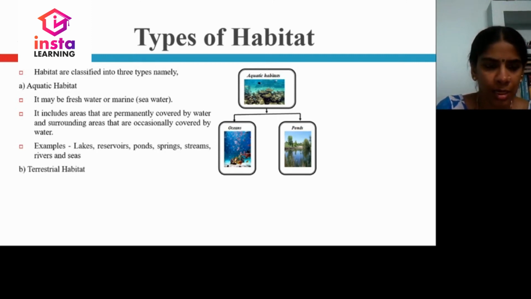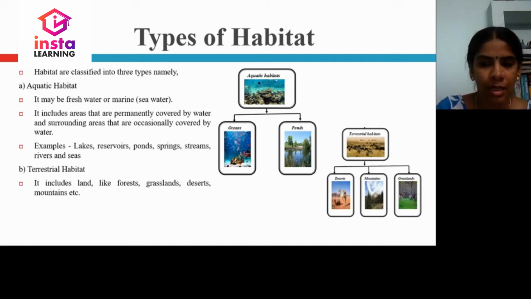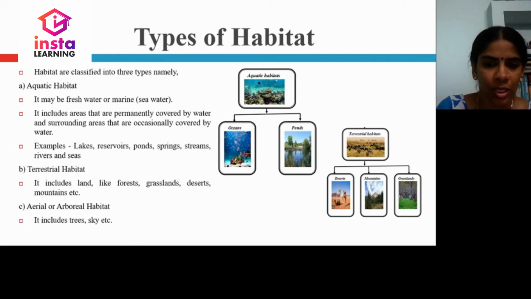Terrestrial habitat, that is the land habitat, includes land like forests, grasslands, mountains, deserts. We call these a land habitat. Certain living organisms can live only in those places: forests, deserts, mountains, grasslands, etc. Aerial or arboreal habitat includes trees, skies, etc. You can see monkeys always on the trees.